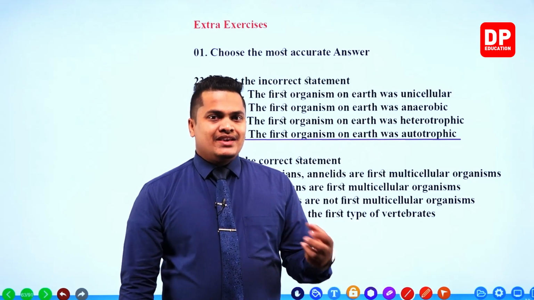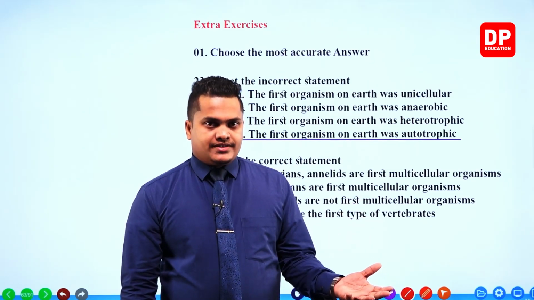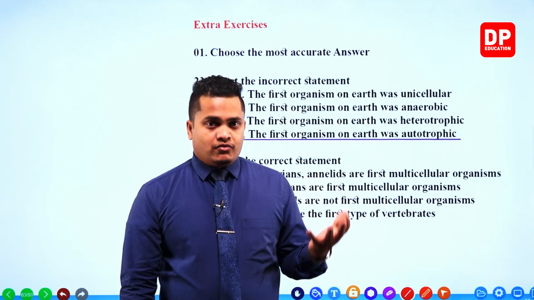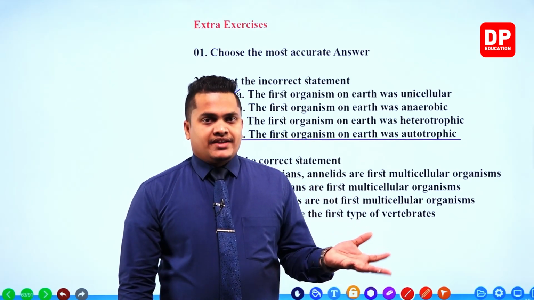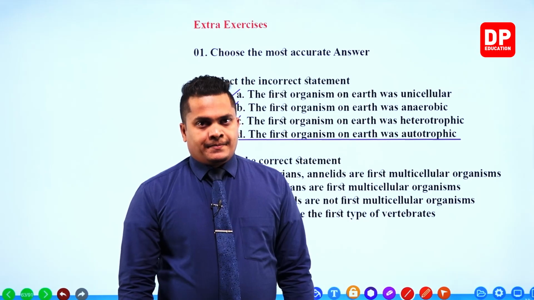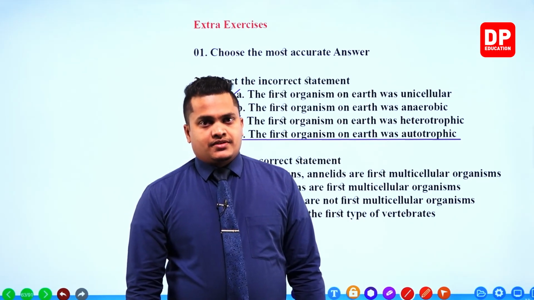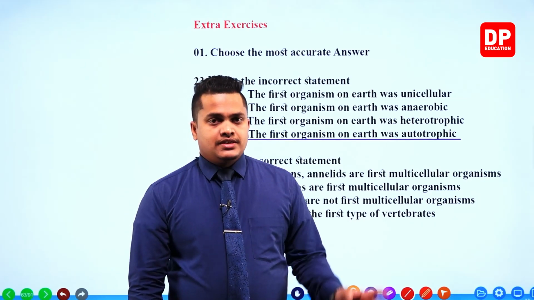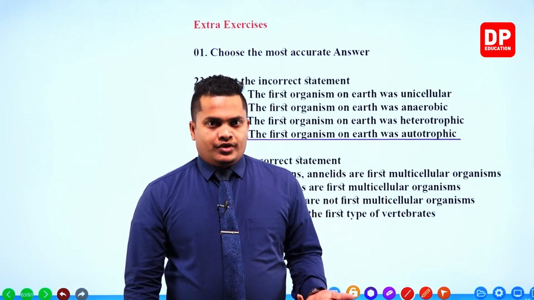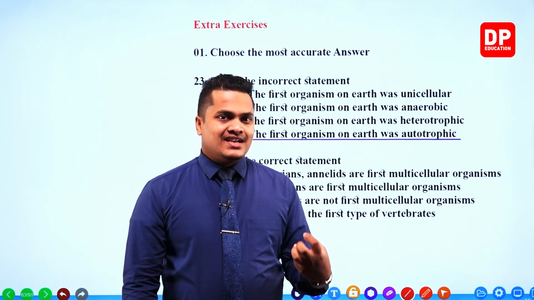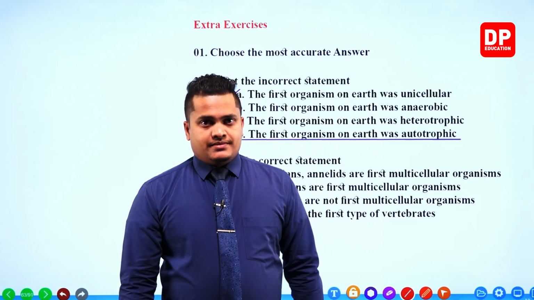So a plant can be considered an autotrophic organism because it can produce food by itself through the process of photosynthesis. Therefore, a plant is considered an autotrophic organism.